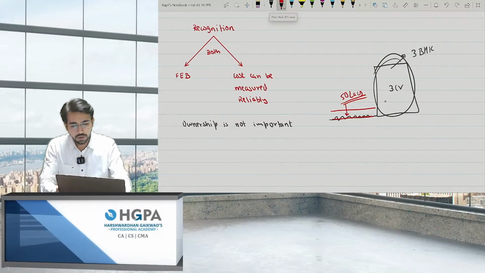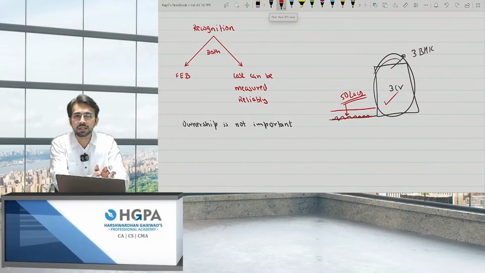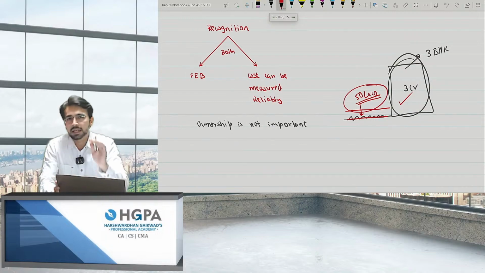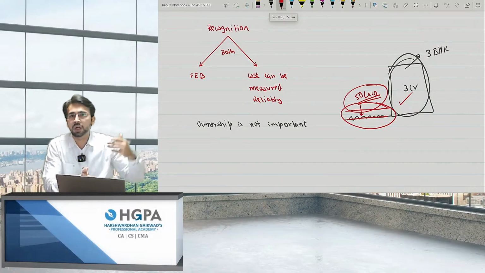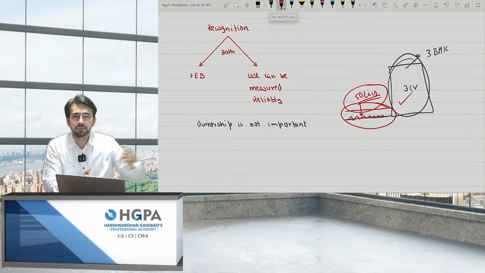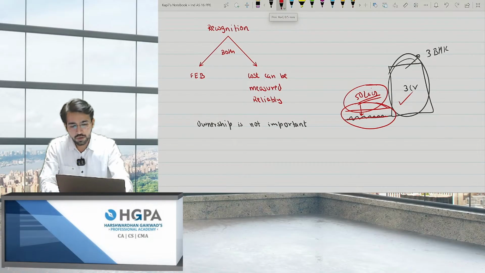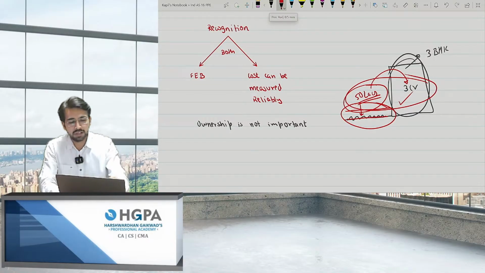And now, obviously, every employee of mine is coming here and working in my business, in my building. Okay. Now, this 50 lakhs, can this be capitalized? The answer is yes. Although I'm not the owner of this road. Obviously, I cannot say that this road will be used only by me. That was not my property, but I'm still using it, and obviously it is open to all. Everyone will use that road. But was it necessary for this building? The answer is yes. And therefore, I can capitalize this also. That is, I will say my building cost is not 3 crore, but 3 crore 50 lakhs, right?